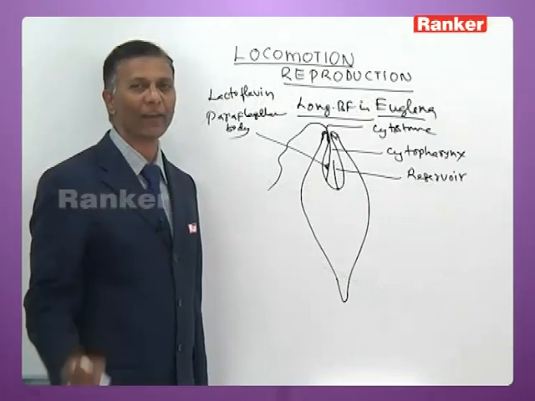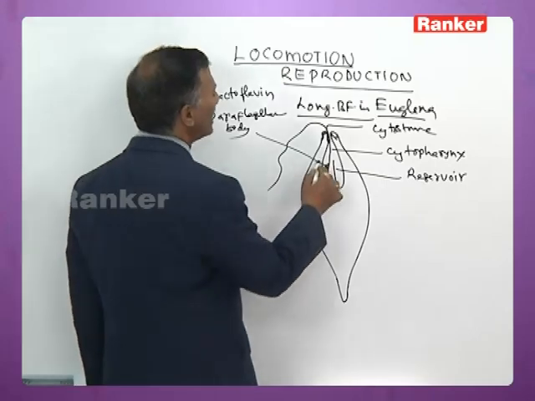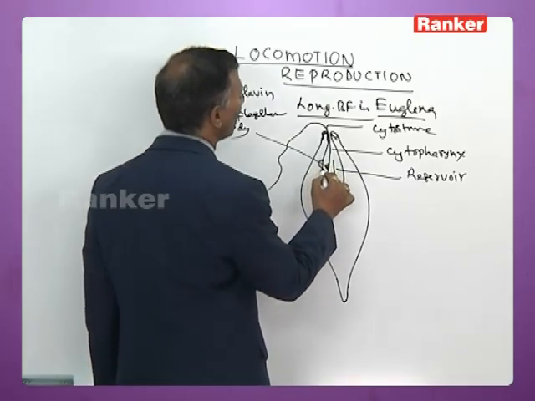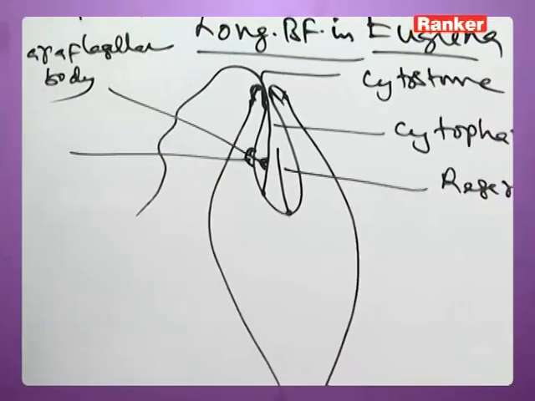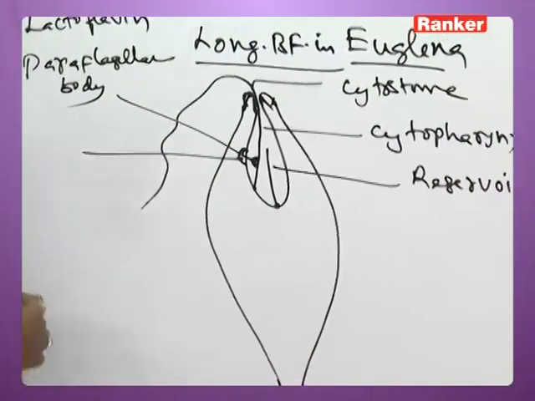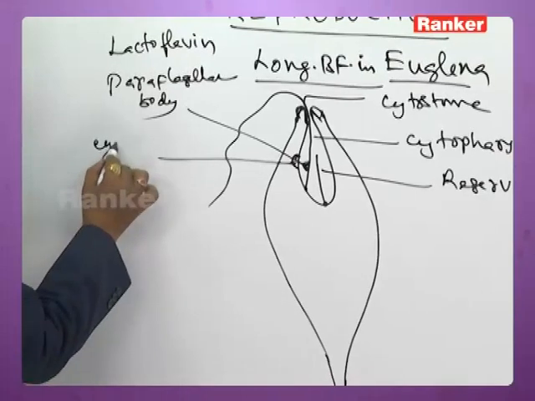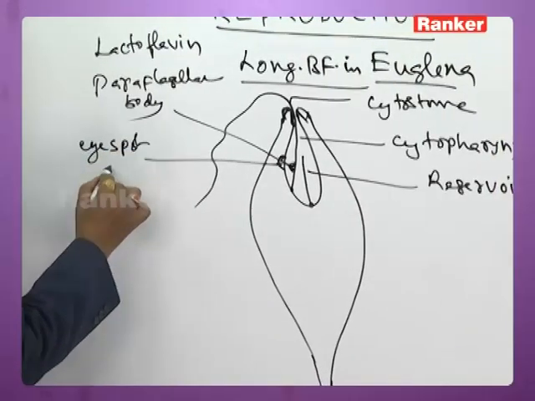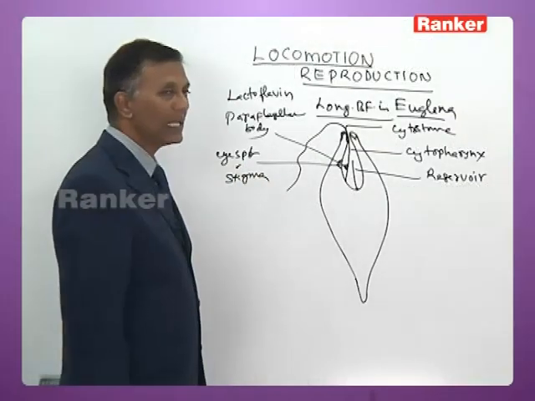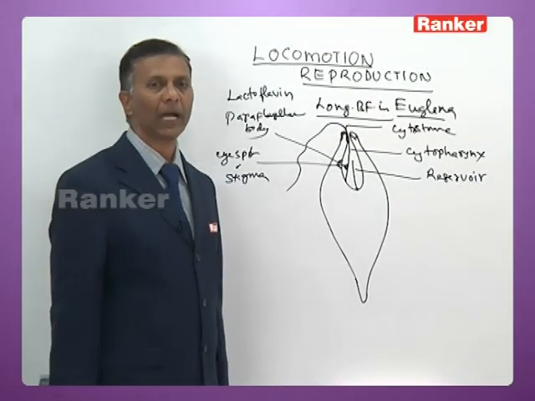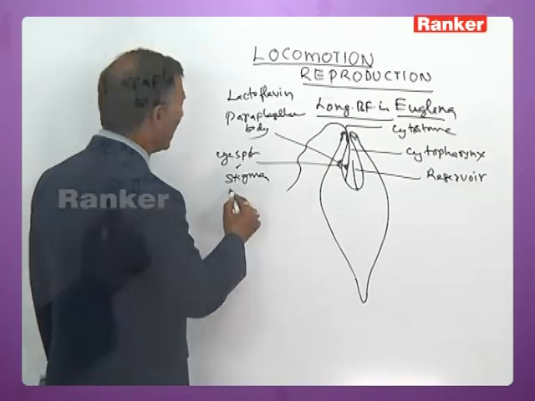Then there is another structure on the wall of the reservoir, almost opposite to the paraflagellar body. This is called the eye spot or stigma. The eye spot is made up of red pigment granules called hematochrome.